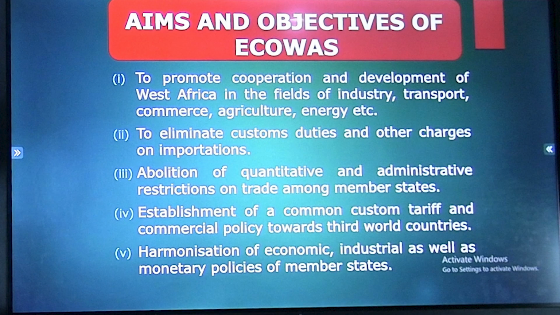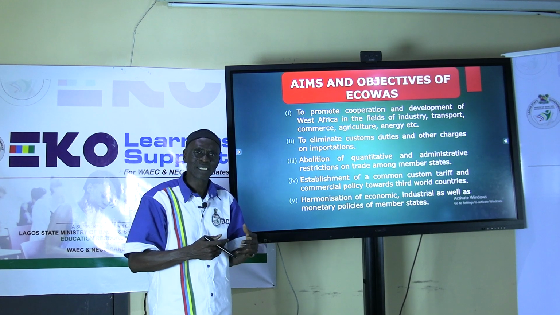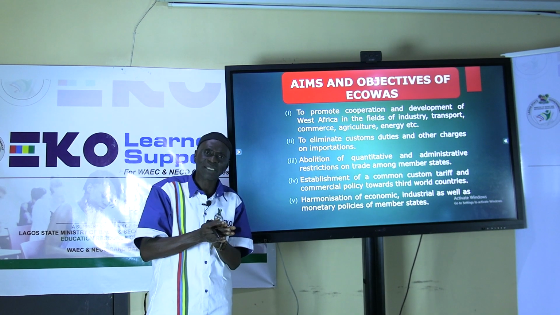Abolition of quantitative and administrative restrictions on trade among member states. What does this tell us? To abolish quantitative and administrative restrictions, not only custom duties and other charges, but all other laws, all other administrative charges, all other restrictions that are placed.